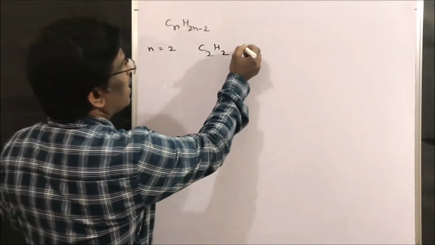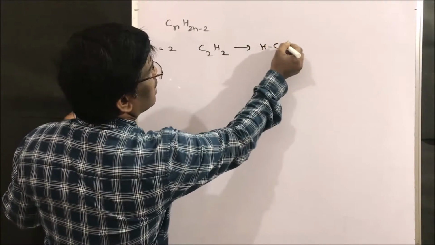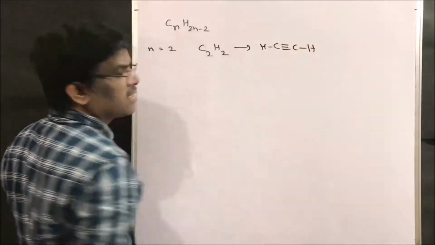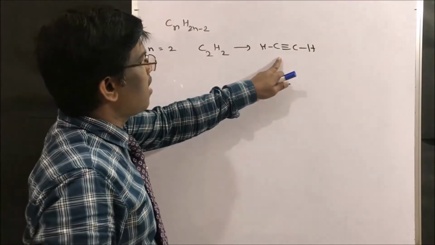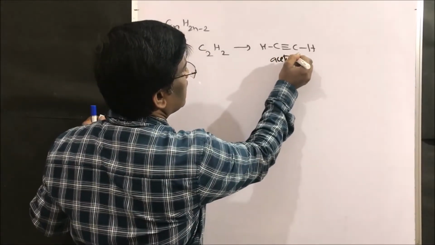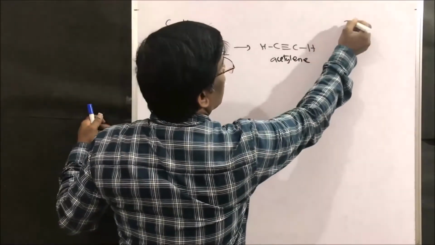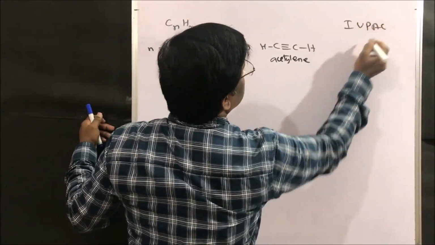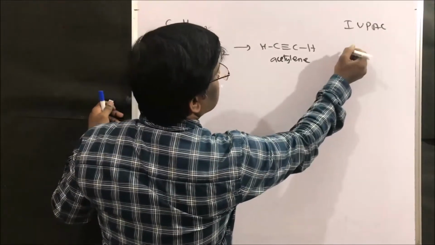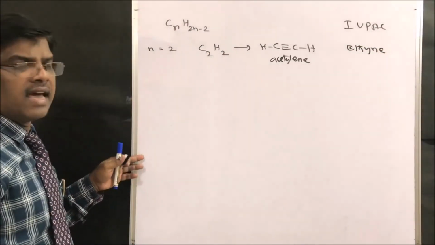C2H2. It is nothing but HC≡CH. The common name of this compound is acetylene. Acetylene. The IUPAC name is, what is the IUPAC name? It is ethyne. Ethyne.